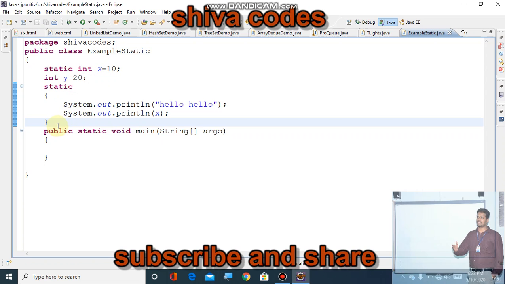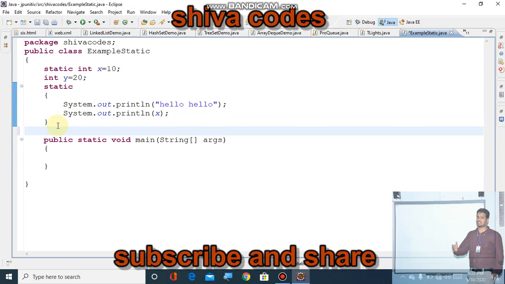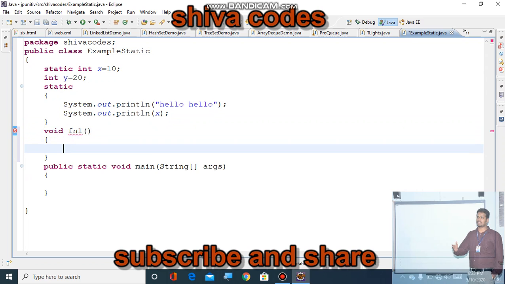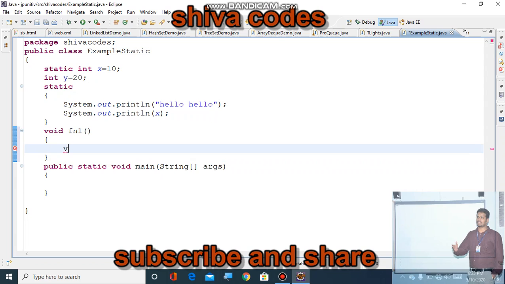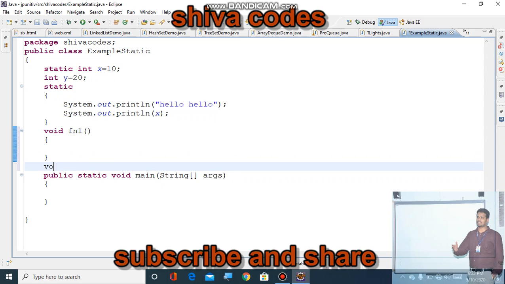Next, I am taking void function 1 and void function 2.